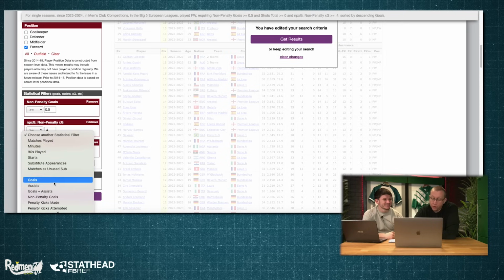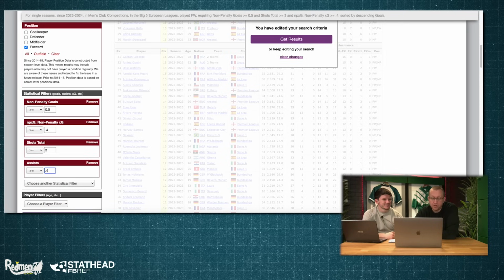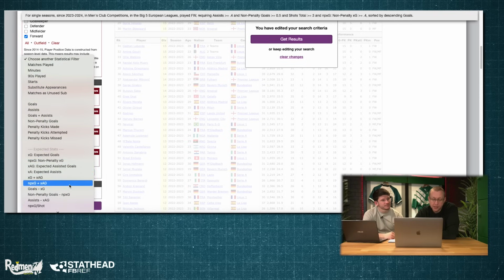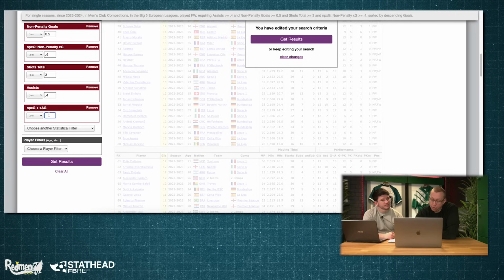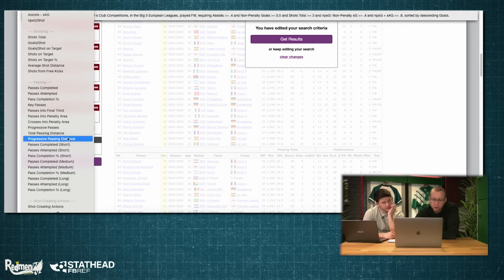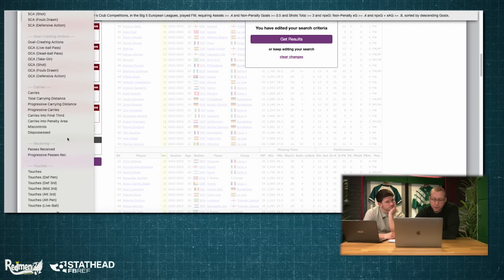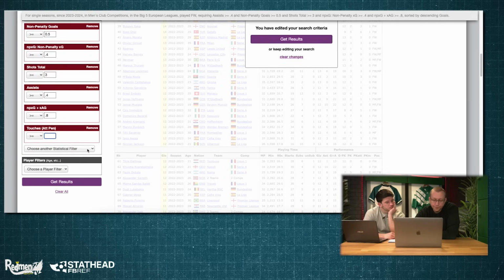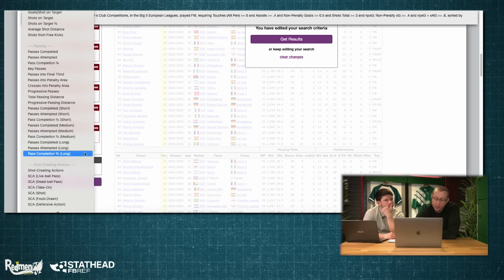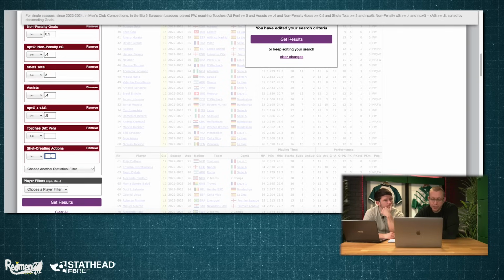So assists, we'll put in 0.4 because Salah's is 0.42. Non-penalty goals plus expected assists, nice and easy. Salah's is 0.83, so we'll put in 0.8. And then I'm going to go with, what did you say? Touches in the penalty box. And shot creating actions as well. Shot creating actions, okay, I can see that one, so we'll do that first. Shot creating actions is 4.08, so we'll go to 4. And touches in the attack and penalty box.